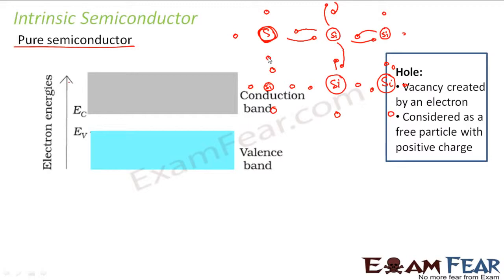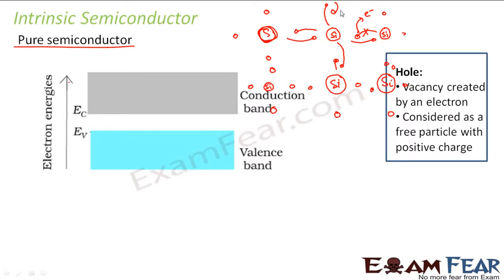By increasing the temperature, I am basically providing some thermal energy. Now, when some thermal energy is provided, some bonds break. And what happens if a bond breaks? Let us suppose this bond breaks. If this bond breaks, this electron will become free. So this electron will then be available for conduction.